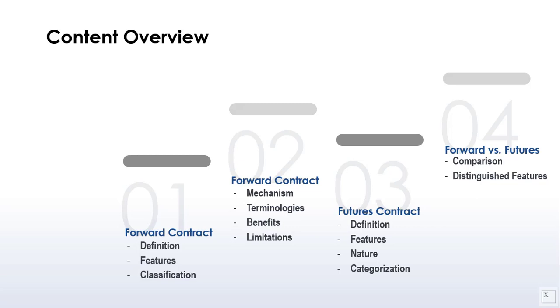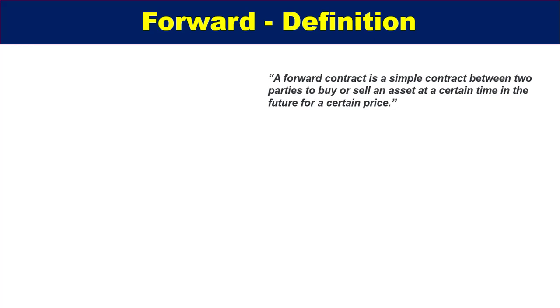So let's start with the definition of forward contract. Basically, a forward contract is a simple customized contract between two parties to buy or sell an asset at a certain time in the future for a certain price. And this part, at a certain time in the future for a certain price, basically it is a fixed price. This is a very important part of the definition, which I will explain next.